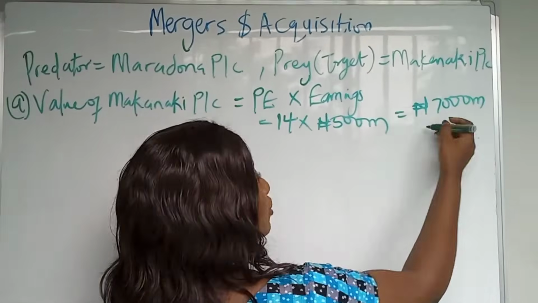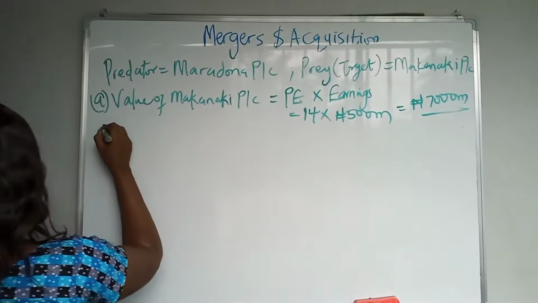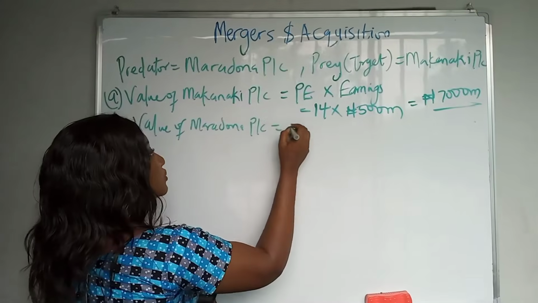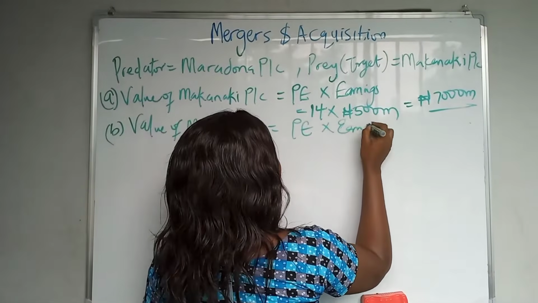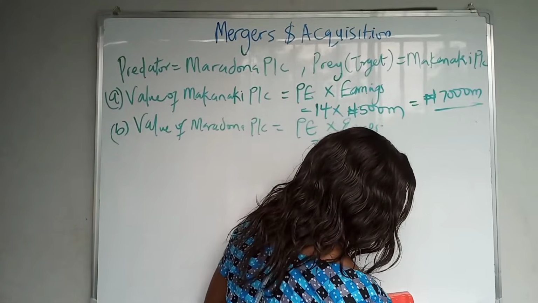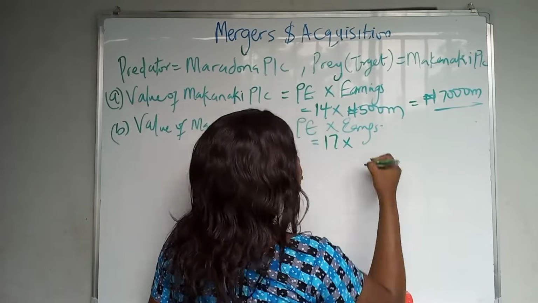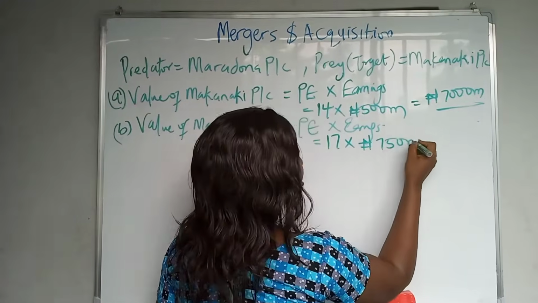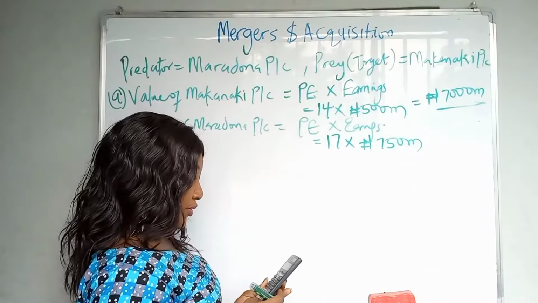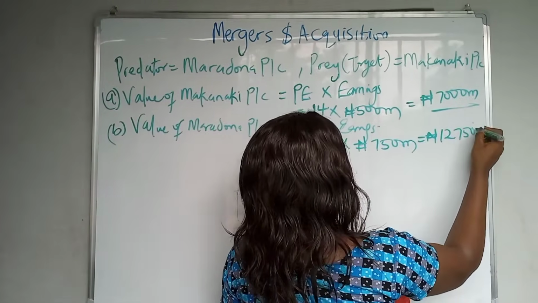Because the million of that is here. Do you understand? That means 7 billion. Okay, so the next part of the question says the value of Maradona PLC is equal to the PE ratio multiplied by the earnings. This one is a very simple example. The second one is harder. So the PE ratio for Maradona here is 17. Okay, 17, and they have current earnings of 750 million. So 750 times 17, that gives us 12,750 million.